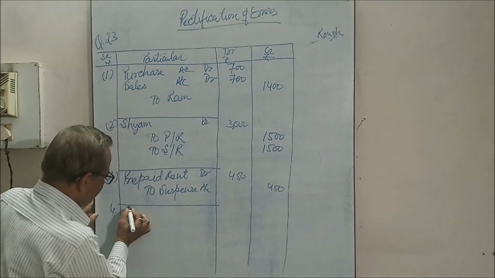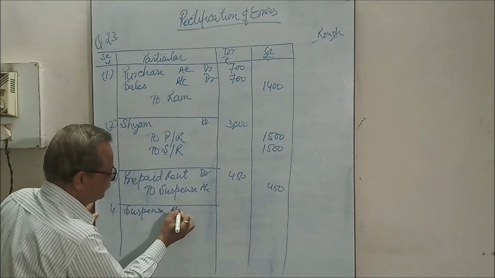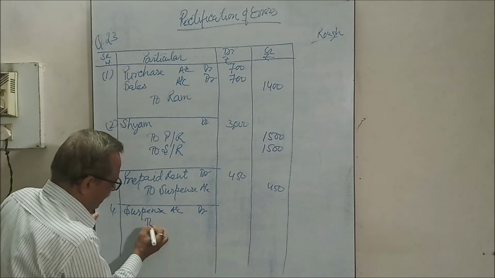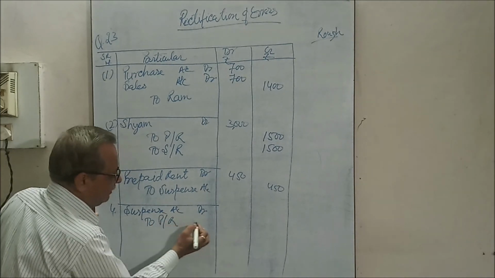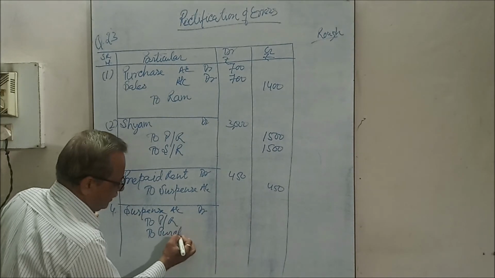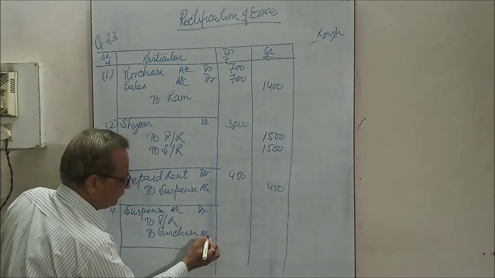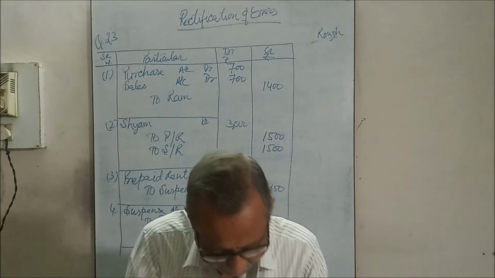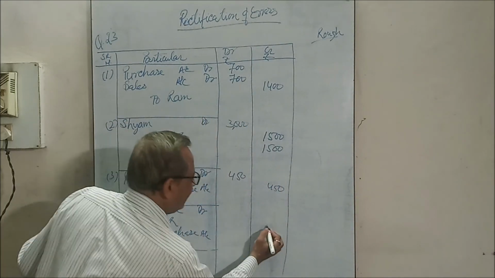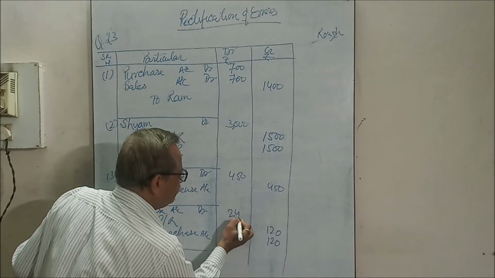Here we will write suspense account debit to purchase return, and purchase should also be credited. This amount is 120. There was a difference of 240.